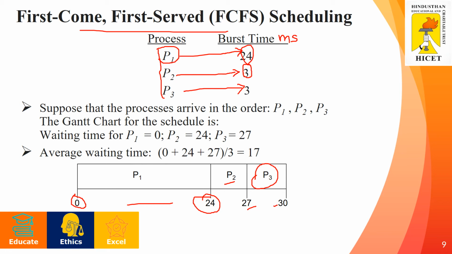So by having this Gantt chart, we can very easily find out the waiting time for P1. Obviously, this is 0, and waiting time for P2 is 24. Waiting time for P3 is 27 milliseconds. By adding these and dividing by 3, because we have 3 processes in the queue, we get the average waiting time of 17, right?